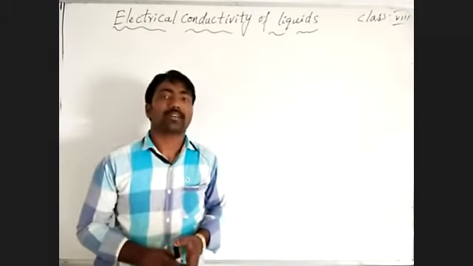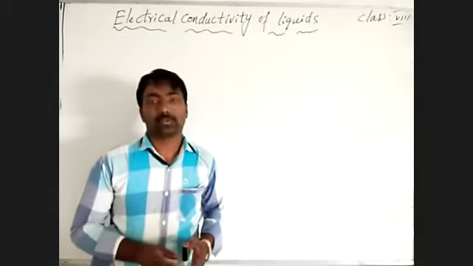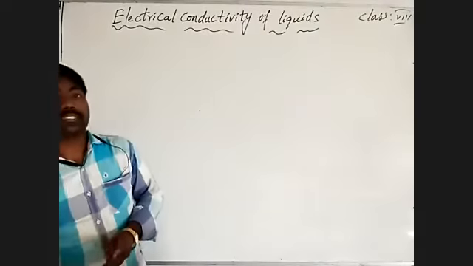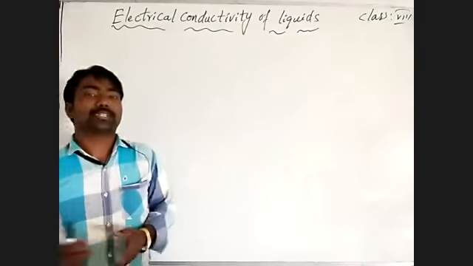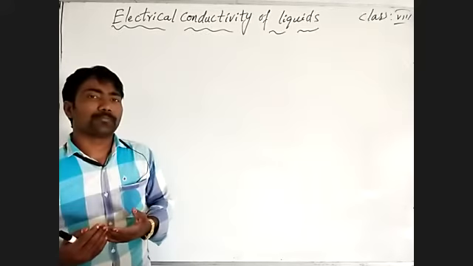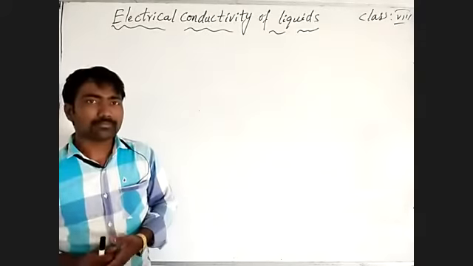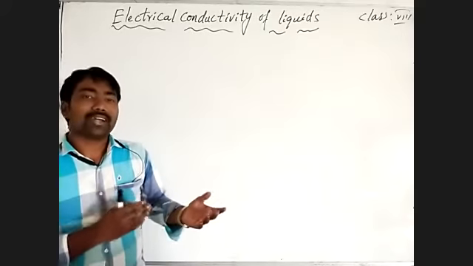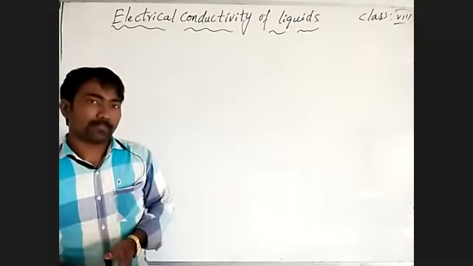Substances that do not allow electric current through them are non-electrolyte substances, and those that allow it are electrolyte substances. Is it or not?